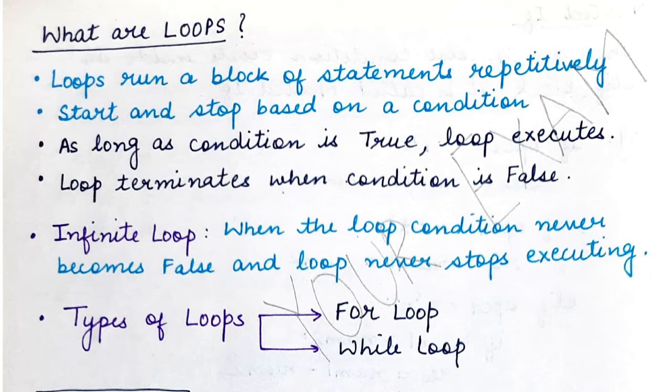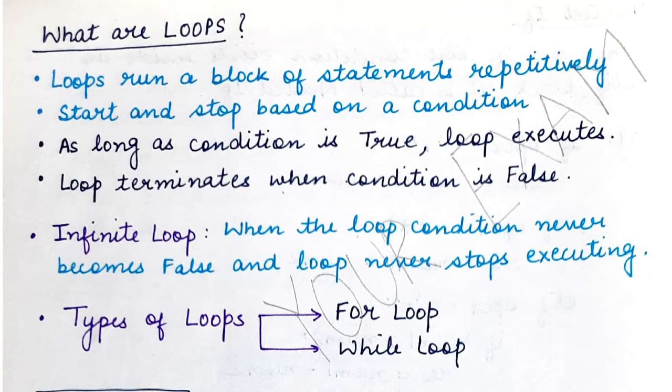So loop means to execute a set of statements repetitively or again and again. So instead of writing the same set of statements multiple times in your program, you can just use a loop that is provided by the Python programming language, and then using the loop you can write that set of statements that you want to repeat only once and only specify how many times you want the task to be performed, to be repeated. Okay.